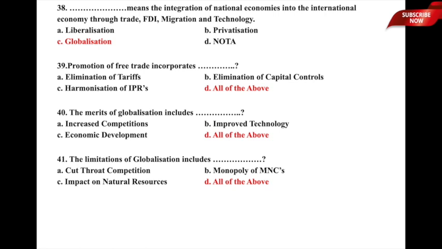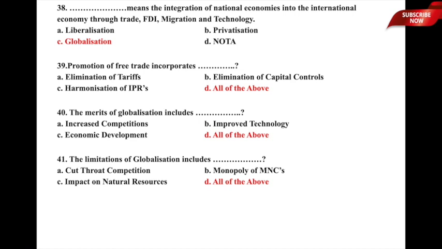The next question is: dash means the integration of national economies into the international economy through trade, migration, FDI, and technology. What means the integration of national economies into the international economy through trade, foreign direct investment, migration, and technology?